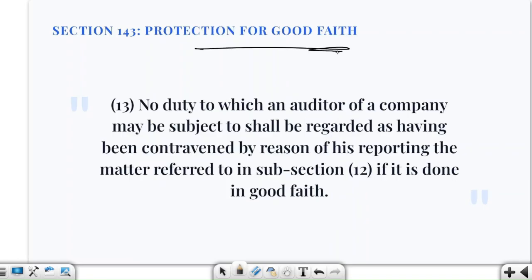Now, protection for good faith. This is very important. Suppose an auditor reported suspected fraud honestly and in good faith. Then the auditor will not be considered to have violated another duty merely because he made this report under section 143(12). Okay, so good faith fraud reporting is always protected. No duty to which an auditor of a company may be subject shall be regarded as having been contravened by reason of his reporting the matter referred to in this subsection, if it is done in good faith.